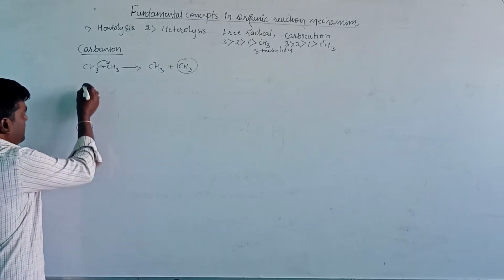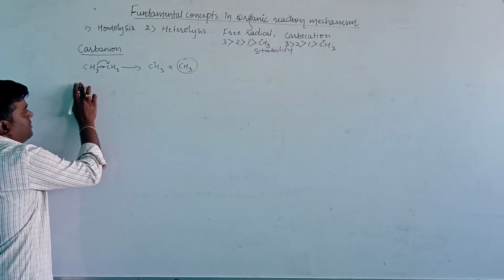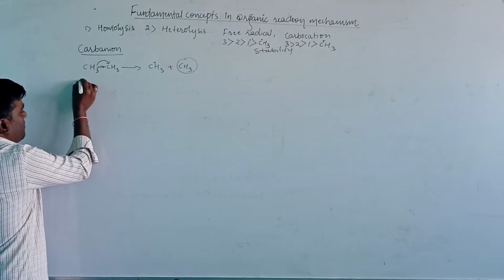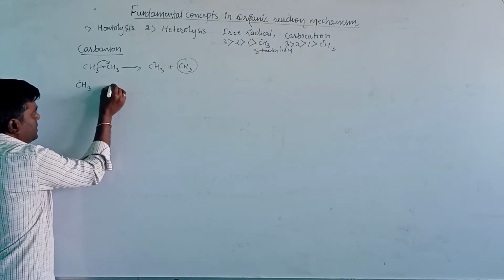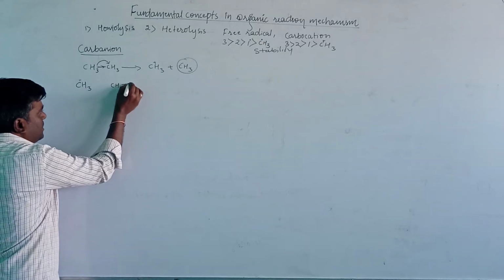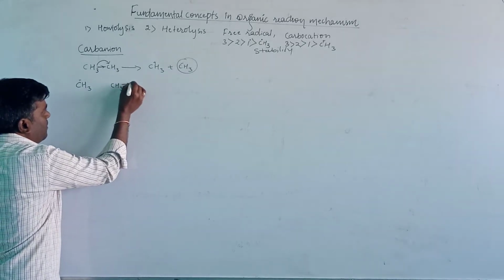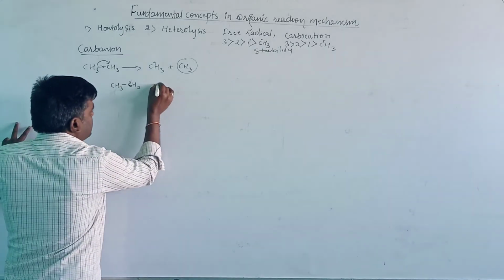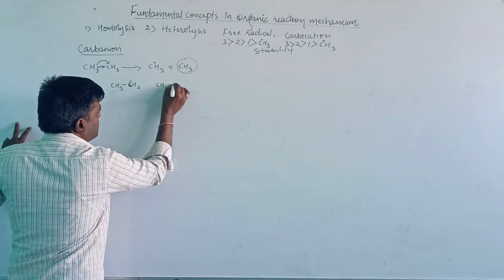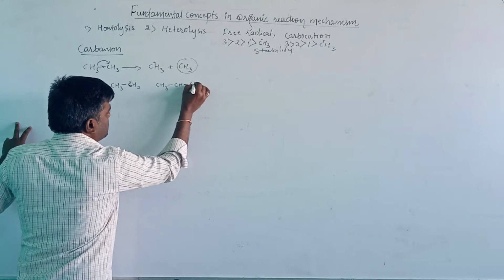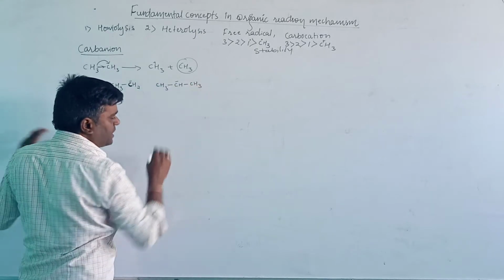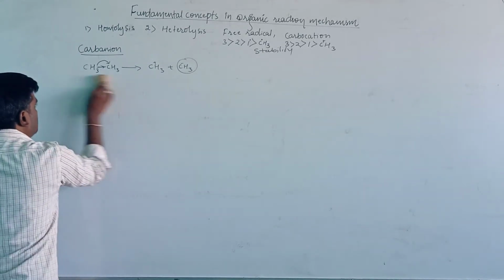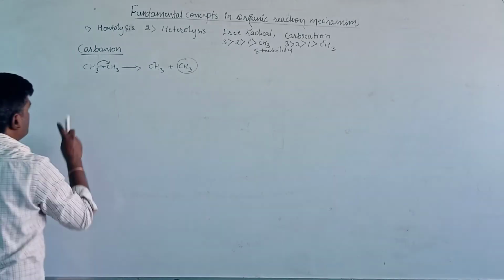Negative charge present at the carbon atom is known as a carbanion. Let us take an example here: CH3 minus, CH3 CH2 minus. We can take it directly as a primary carbanion.